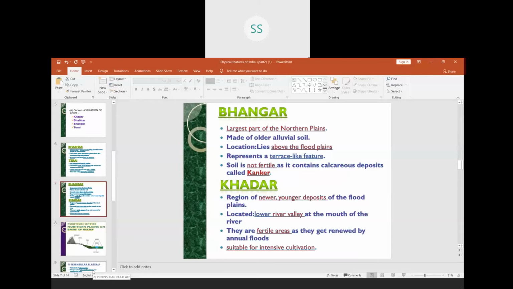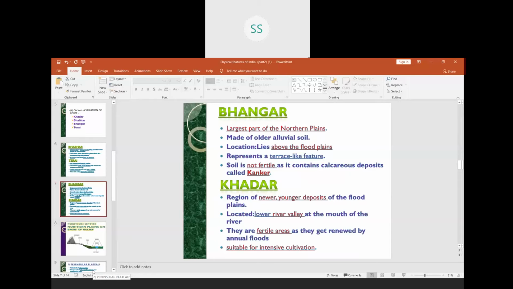and it lies above the floodplain, that is, when a plain is formed due to floods. We will do this in the map work, when I'll show you how floodplains are formed. In the floodplain area, the topmost layer is called the Khadar, and just below that we have the Bhangar in the alluvium region.